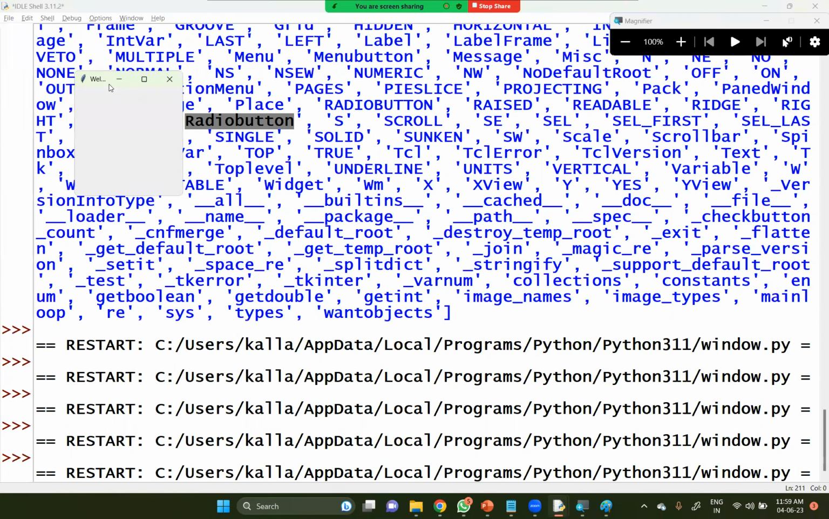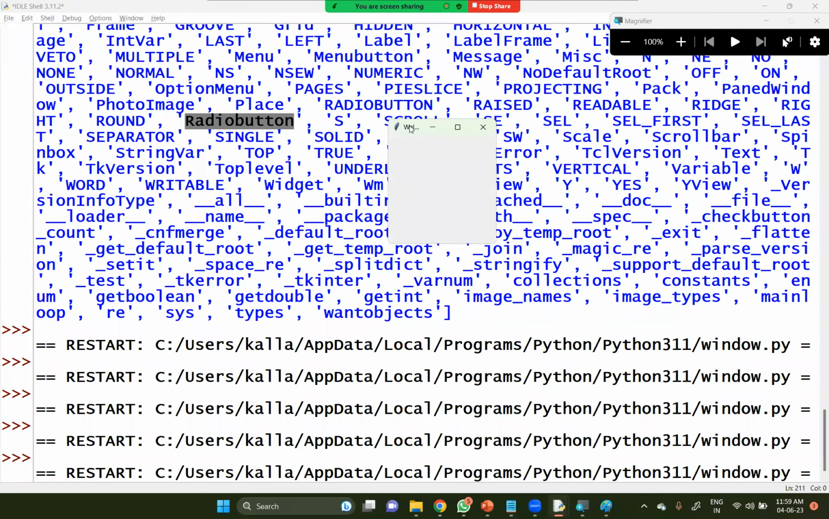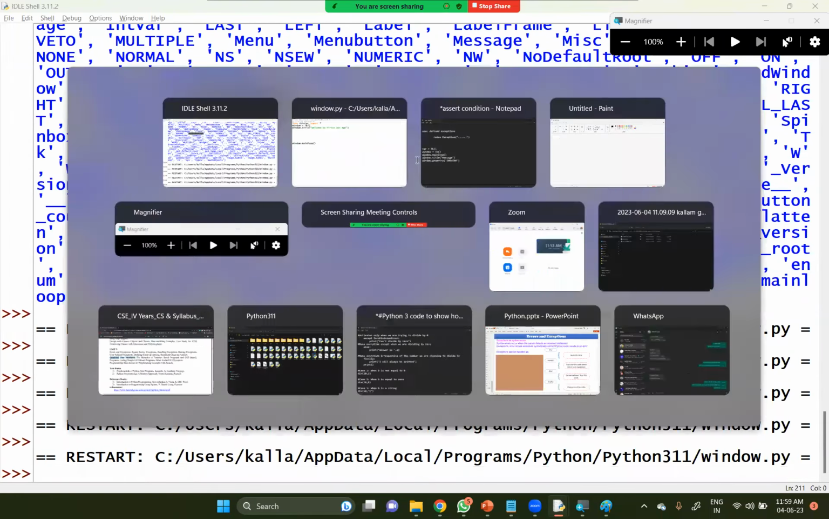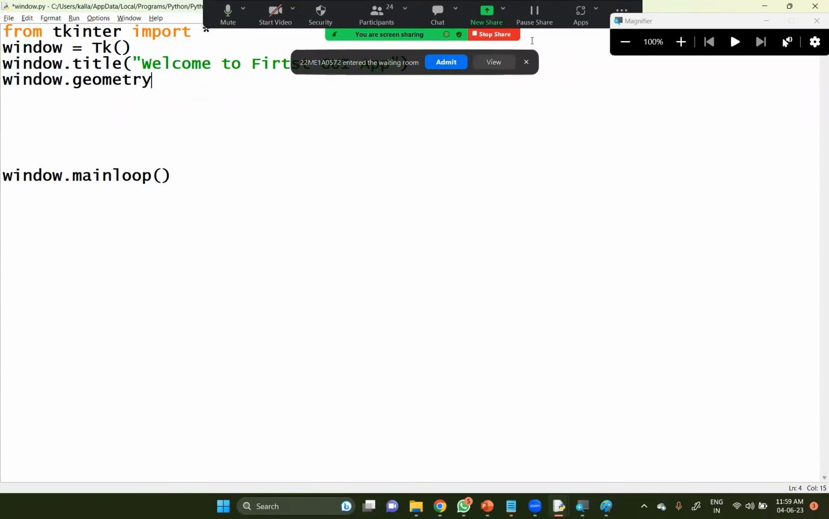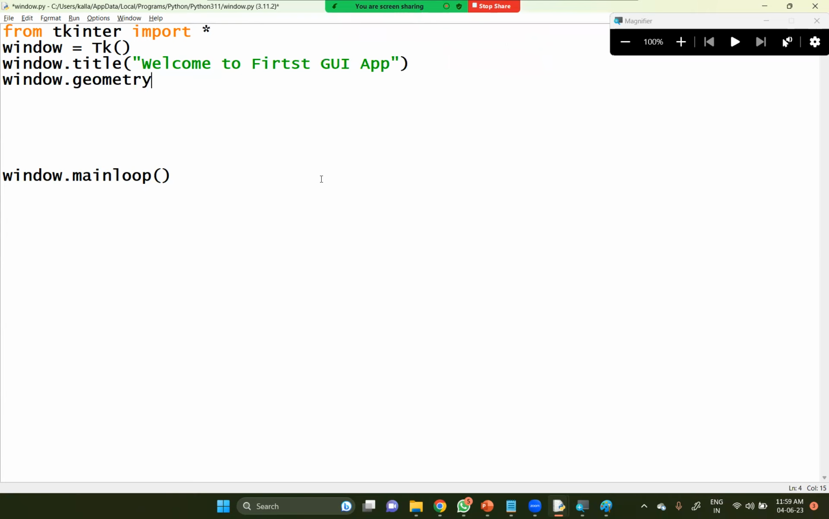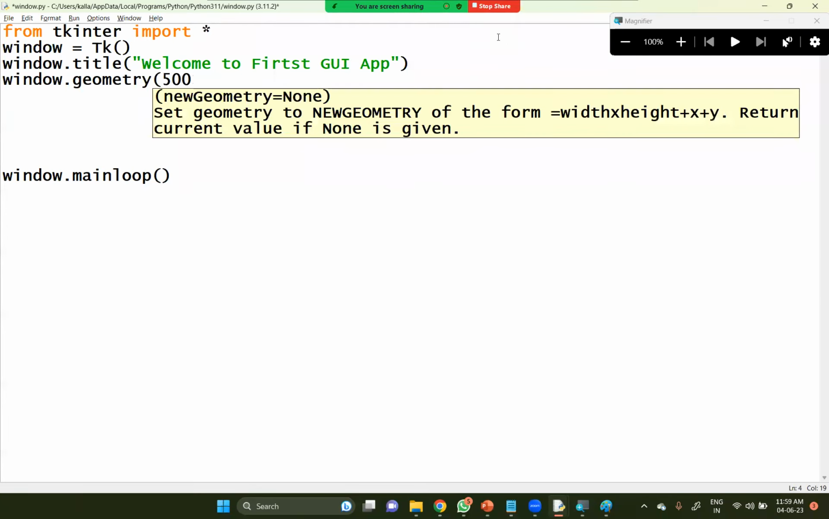Default size is this one, right? So this is our default size. Okay. Now I'd like to use window.geometry. Window.geometry of, let me take it as 500, within single quotes, 500 x 500. So 500 by 500 in size.